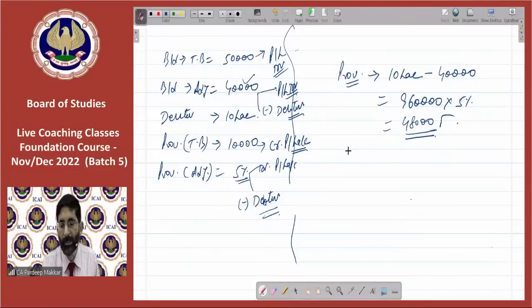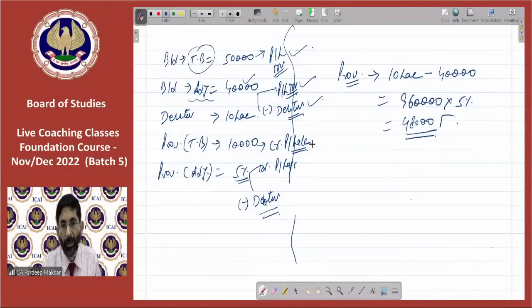The simplest way, which I assume, is that you may just do it like this. Bad debts given in trial balance, enter it in the debit side of P&L. Bad debts given in adjustment, enter it in the debit side of P&L, also deducted from debtors.